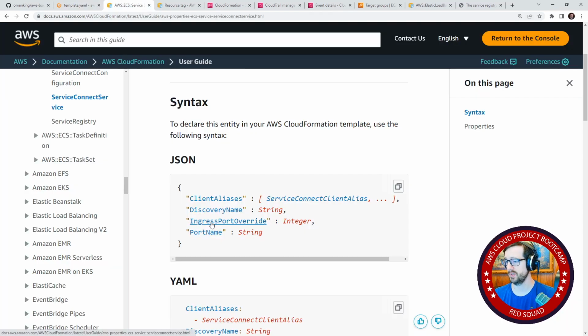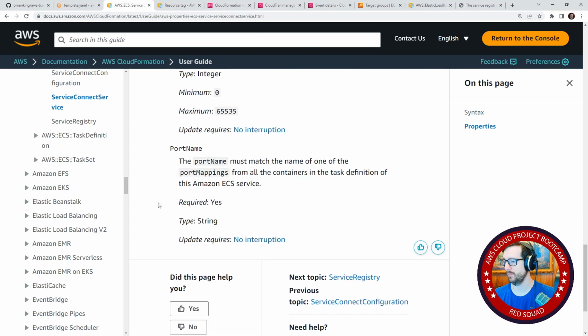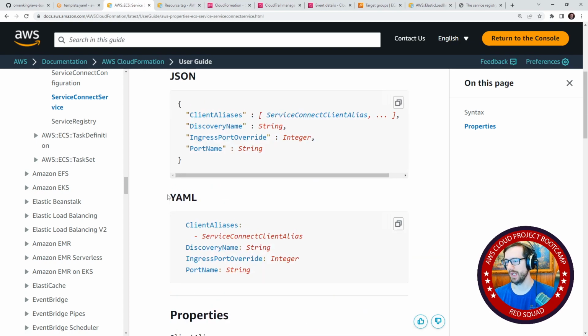Let's just take a look here. But this one says port name, port override. So it's not exactly the same. Do we get an example? No, we don't get an example. That'd be nice if we did.